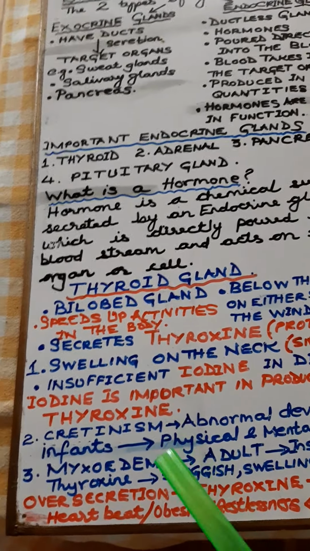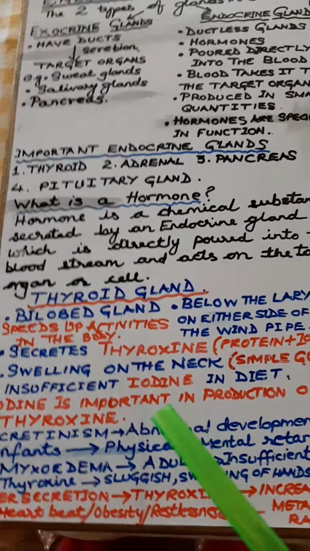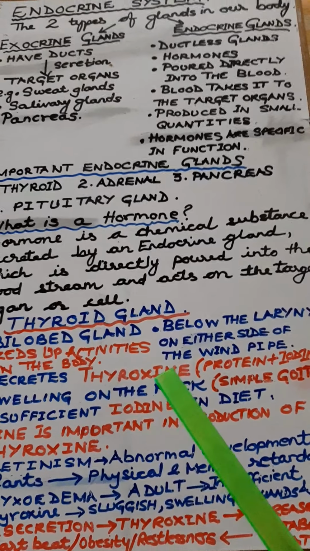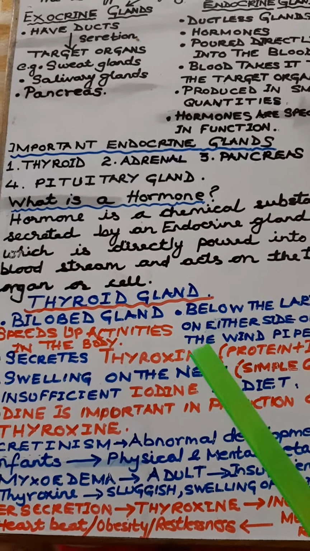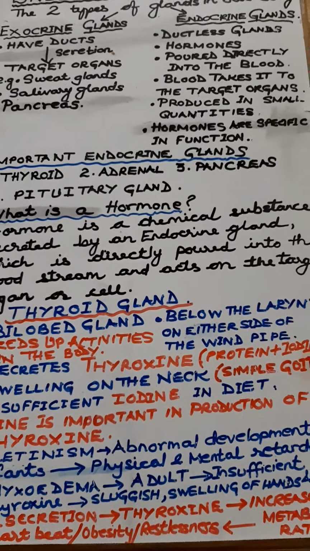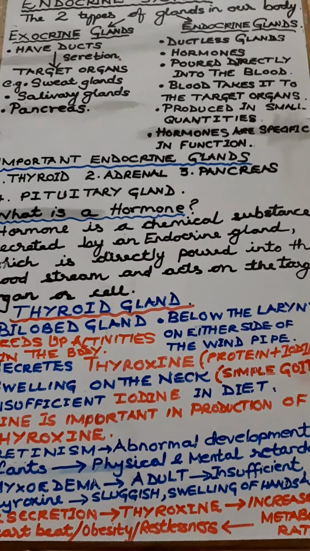So when there's oversecretion or undersecretion of the hormone, in both there will be some sort of problem. So hormones have to be secreted in the right amount.